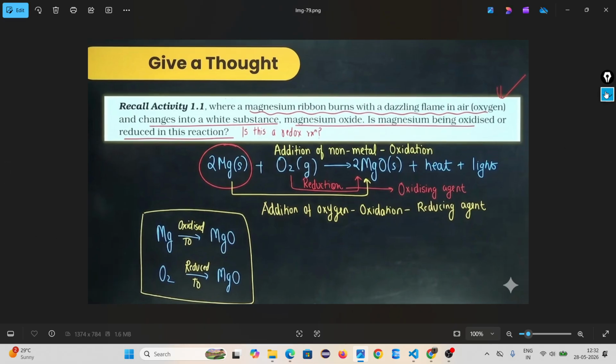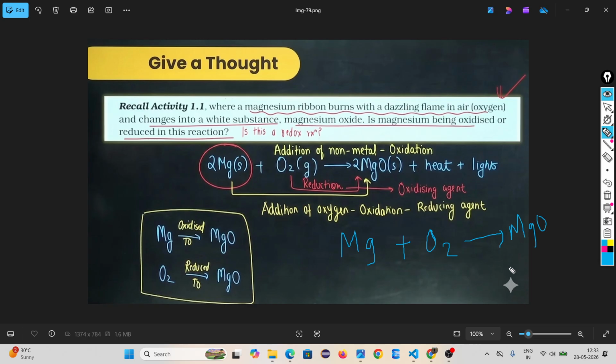And remember, 1000 times I am telling, this reduction and oxidation happens side by side. Don't think there is any reaction in which reduction is happening and oxidation is not happening. No, side by side this is happening. Look, in the starting of the class we did one reaction, that is magnesium plus oxygen gives you magnesium oxide. Okay.